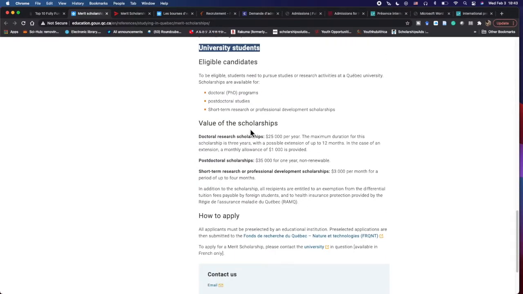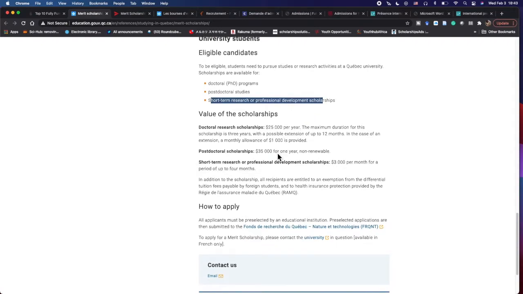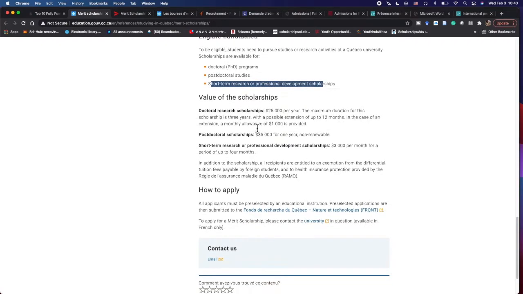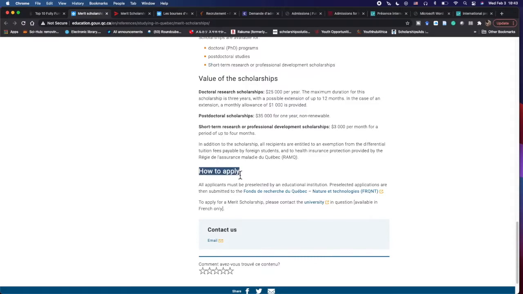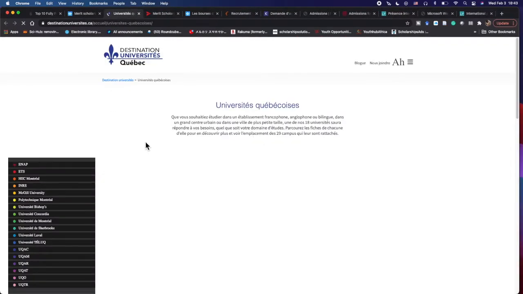If you're a university student, you can come through to this program for doctorate studies, postdoctorate studies, and then short-term research or professional development scholarships, right? So these are the ones that are available. Of course, you come down to how to apply. Before you apply for the scholarship, you have to first of all apply through a university. So I'm going to click university.